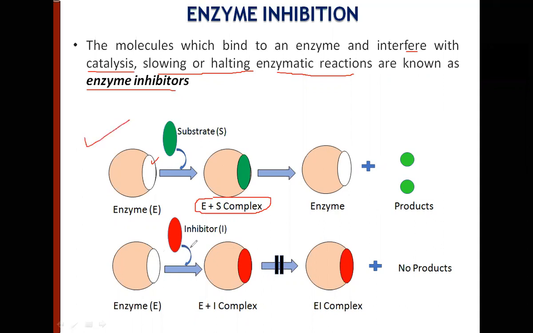What happens? An inhibitor is a molecule which can bind to the substrate binding site. Only one case has been shown over here, that the inhibitor is binding to the substrate binding site. But I told you that an inhibitor can bind to some other site also. So you have an enzyme inhibitor complex, and further reaction stops. Okay, there is no product formed. So it either slows down or it totally stops the enzyme catalyzed reaction. Such molecules are called enzyme inhibitors.